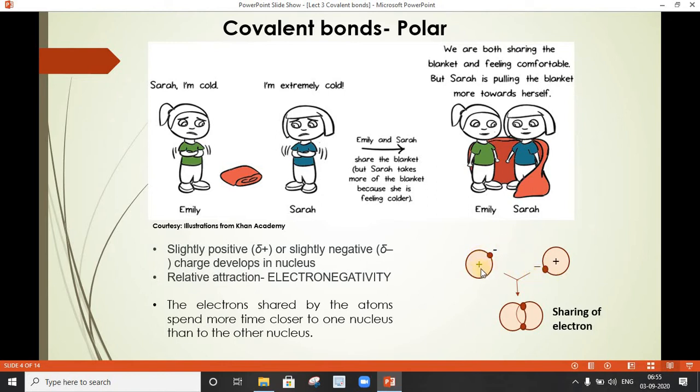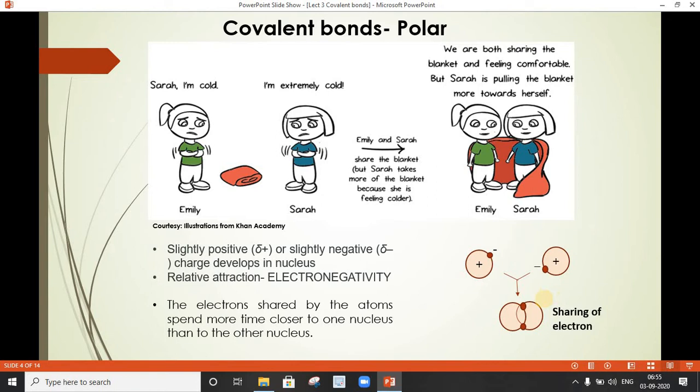Because the nuclear component contains protons, which will have one excess proton as compared to the total electrons present in its vicinity. Therefore, the one which is donating the electron will become slightly positive in nature, whereas the atom which is gaining an electron will become slightly negative.